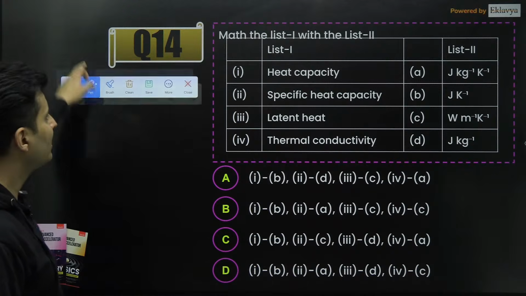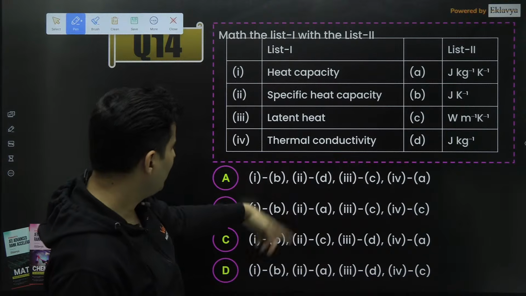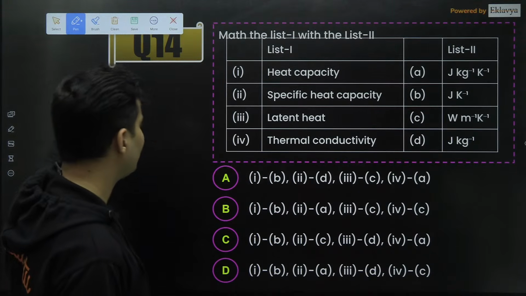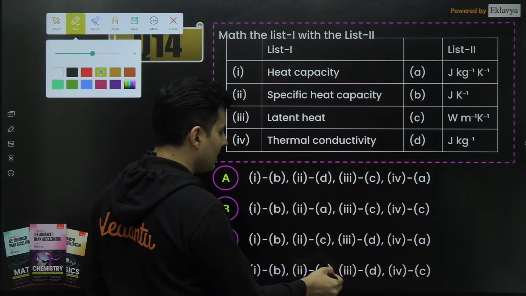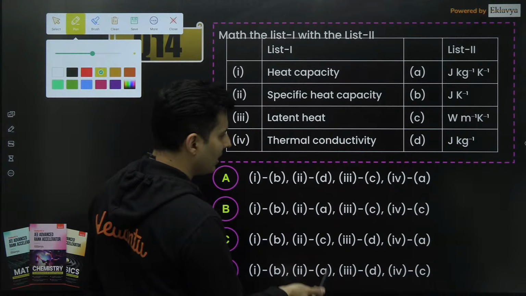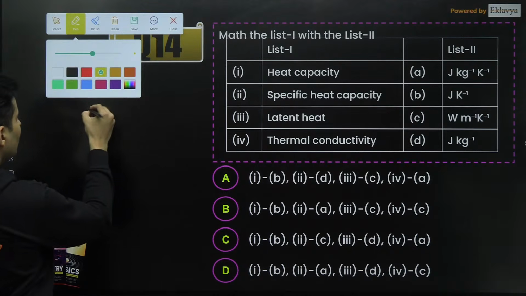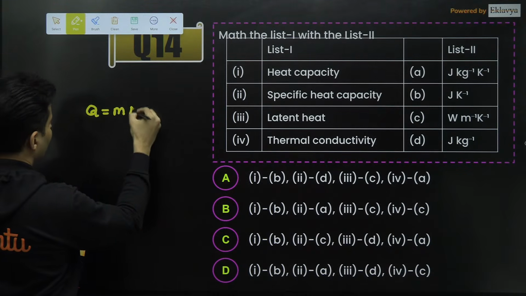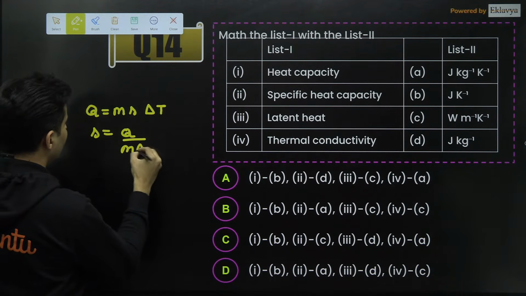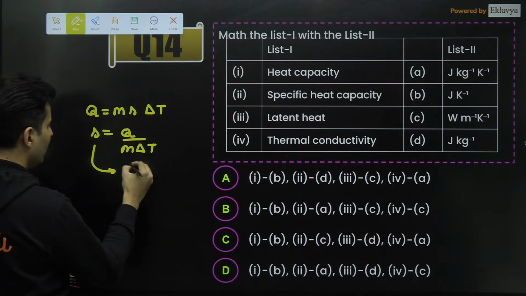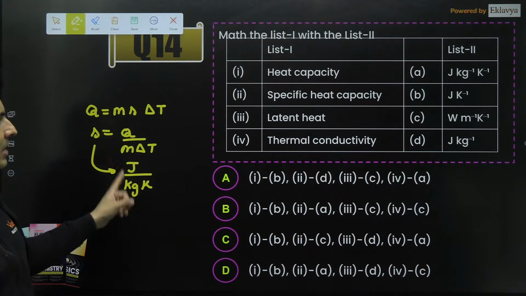Anyways, let's do this, guys. Which is the easiest one to be done? First one, do not do it because everything is B. Maybe I can do the second one, specific heat capacity. That will be better. Why? Because if you see the second one, at least two options can be eliminated from that. What is specific heat capacity? We know Q is equal to M S delta T. So S is nothing but Q by M delta T. So the unit will be joule per kg per Kelvin.